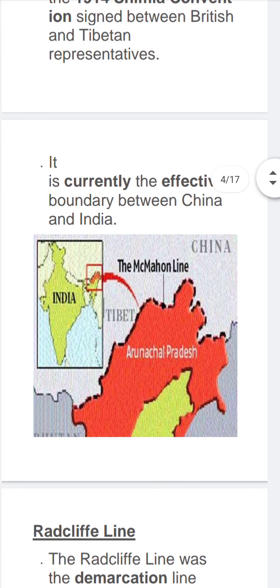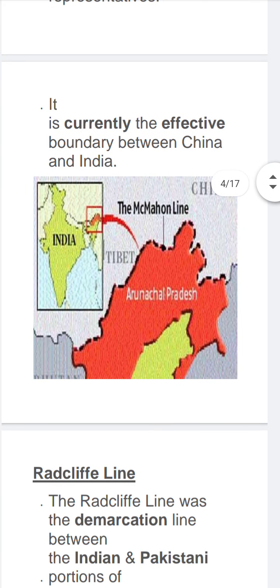As you can see, this is the northeastern part of India, Arunachal Pradesh, and in the north there is China, and the demarcation line, as you can see, is called McMahon Line.